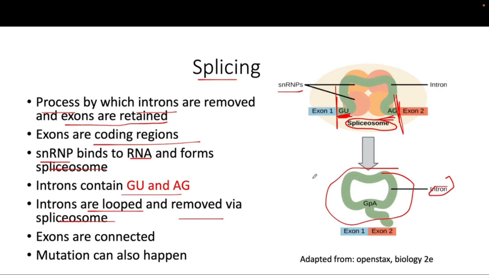And when these introns are removed, the exons are connected, so now they are ready for translation.